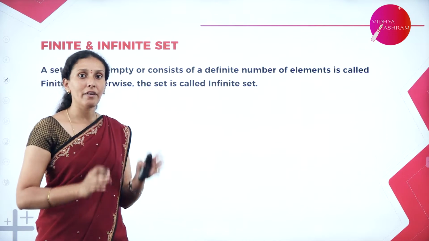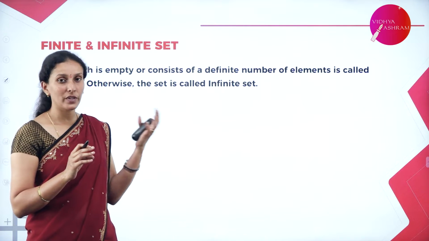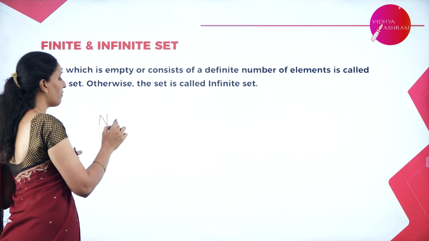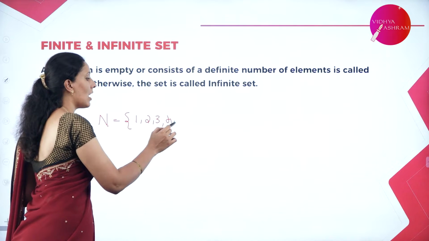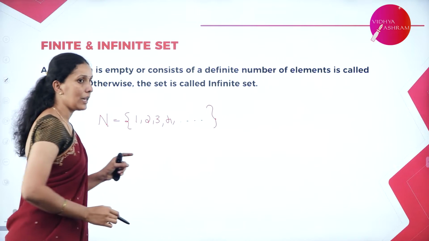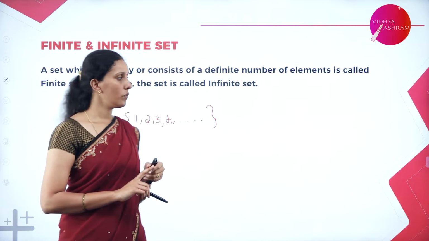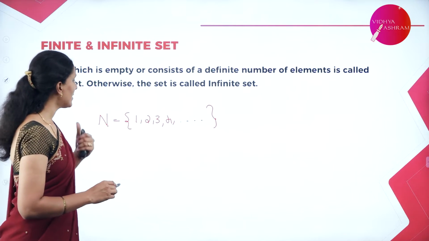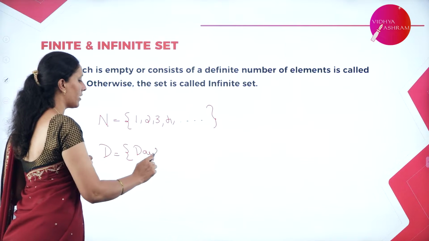If I can't define the number of elements, or if it is infinite number of elements, we say the set is infinite set. For example, set of natural number is an example for infinite set, because we can't write the elements until the last number, which is infinite. So therefore, we call this is an example for infinite set. When I say, let me denote D, days of a week.